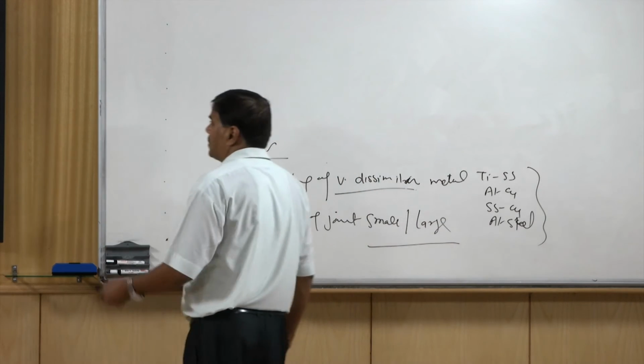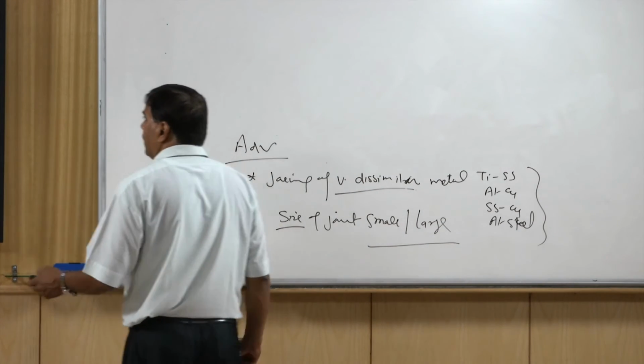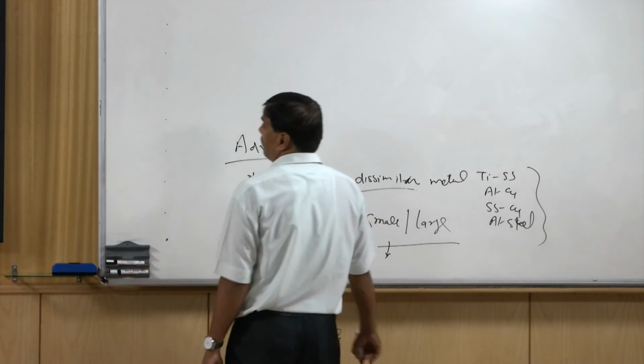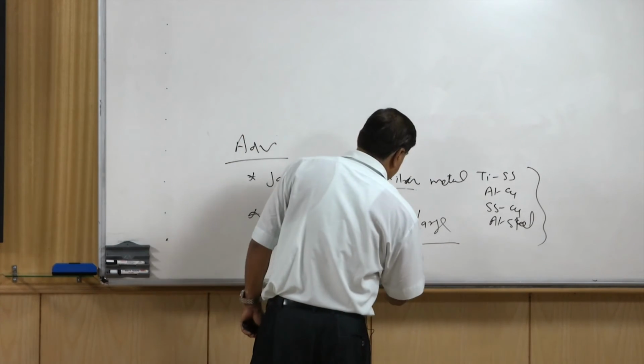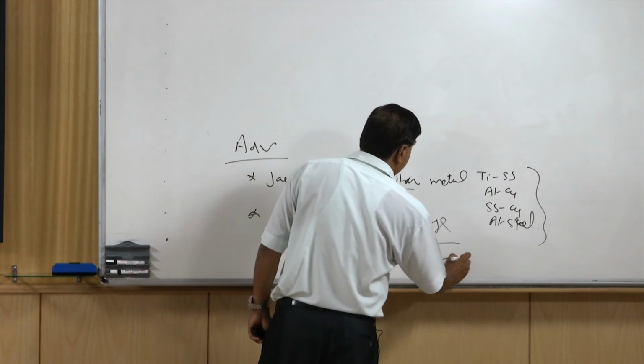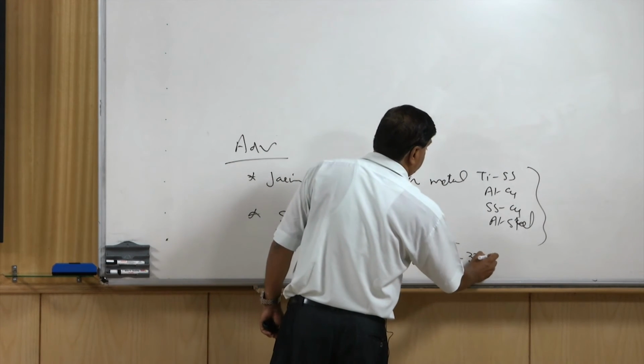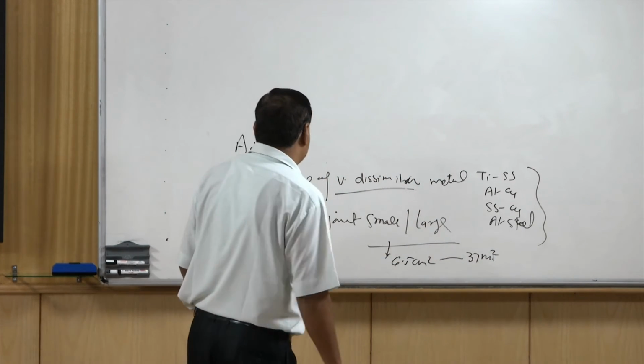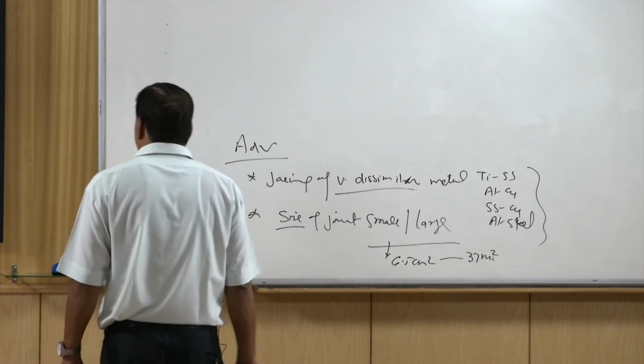So, this is one which can be highlighted from the large size range of the joints, starting from say 6.5 centimeter square to 37 meter square. So, very large size joints also can be made using the explosive welding.